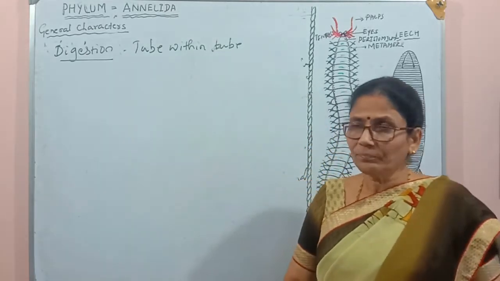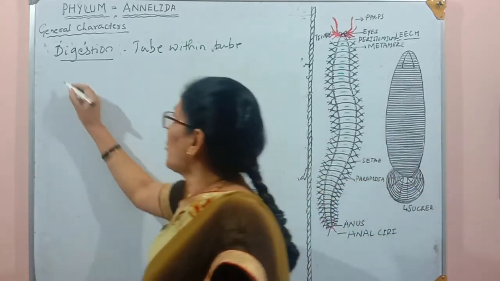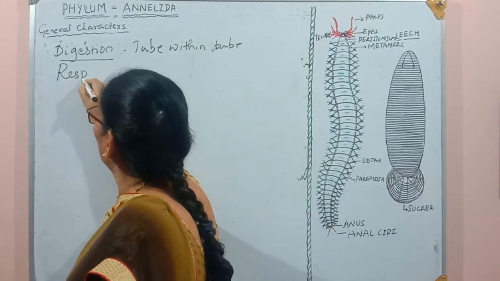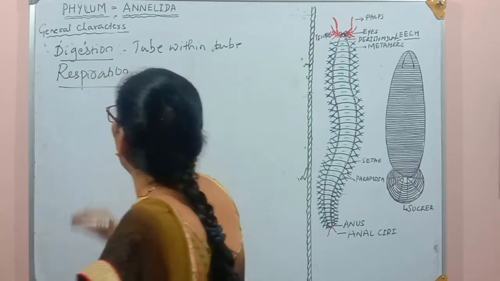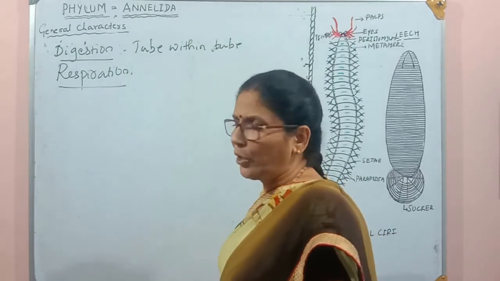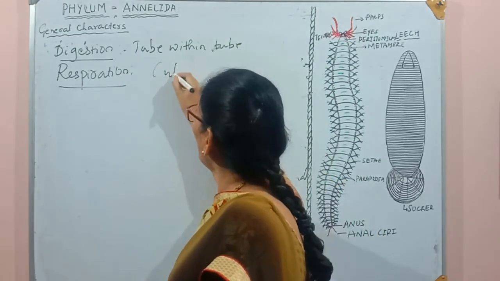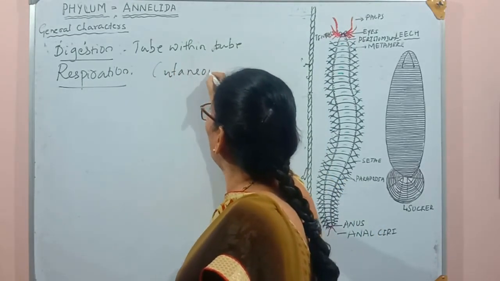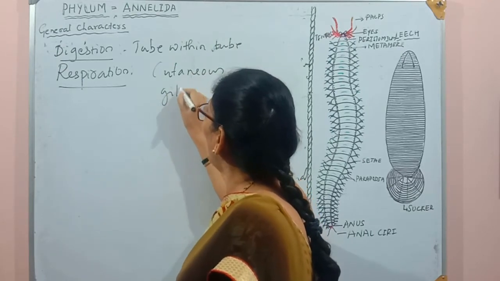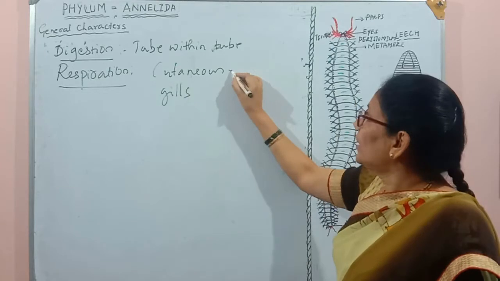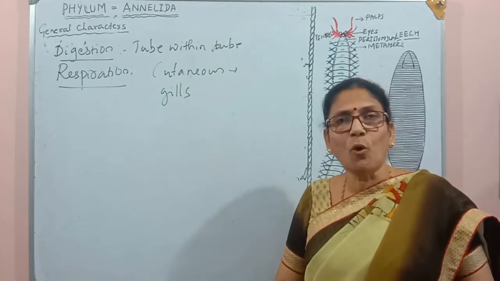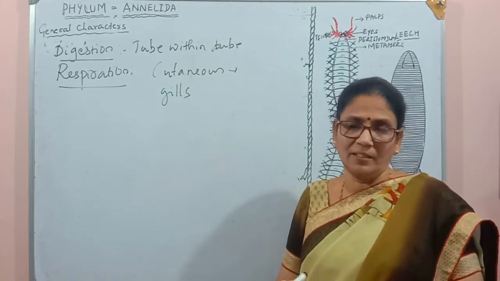So next, respiration. Respiration in Annelida is with the help of two organs or two types. One is cutaneous, and the other is with the help of gills. Cutaneous means the respiration takes place through the body surface, the moist skin.